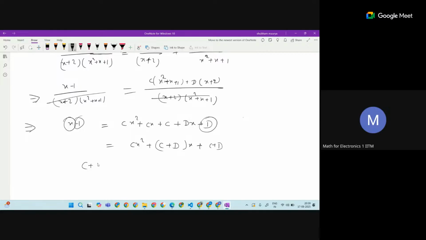So it means that c plus t is equal to 1, right? Here the coefficient is 1, and here is 1, and c plus d. I think I'm making a mistake. It's minus 1.